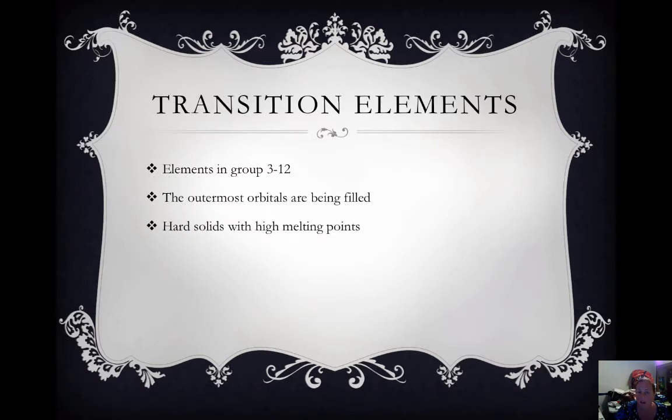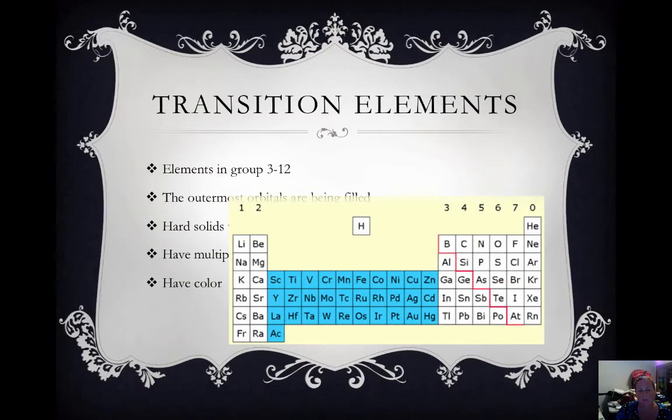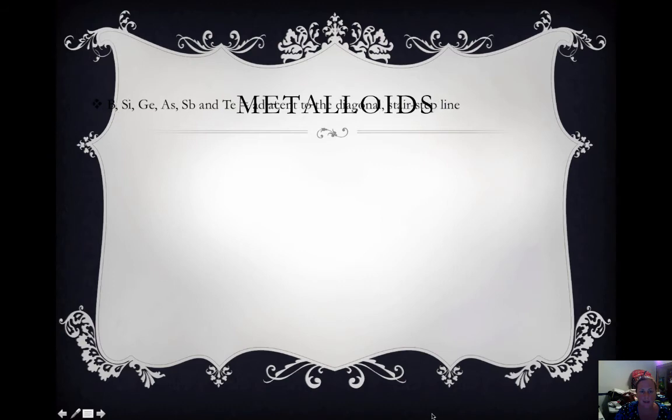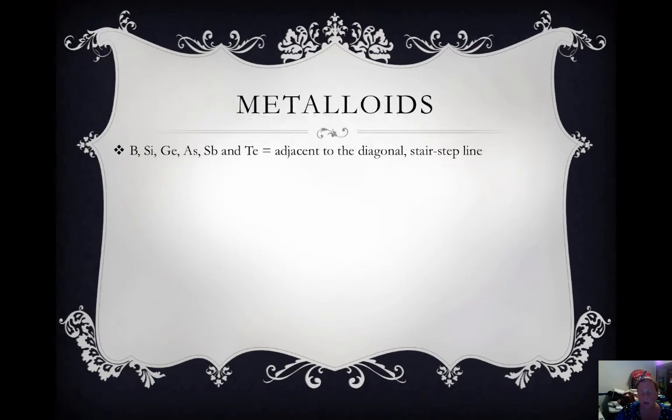They are hard solids with high melting points, so they melt at high temperatures. They have multiple positive oxidation states, so they have many different charges that they can have. Several of them do. They also have a color. Okay, so the center section here is the transition element section. Metalloids are right next to the staircase line. That's the staircase line that we colored them light green today.